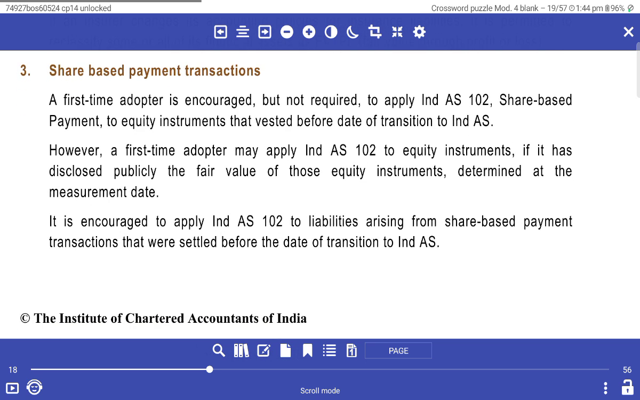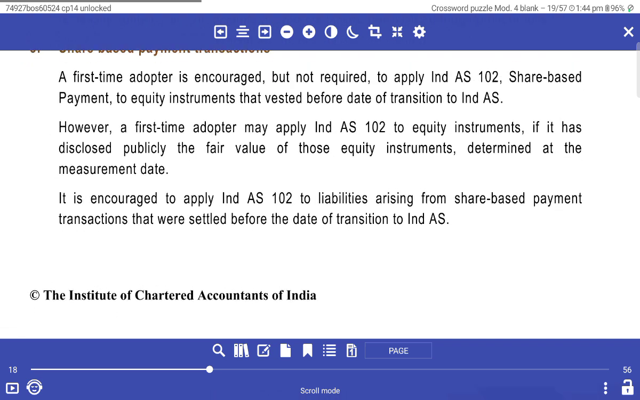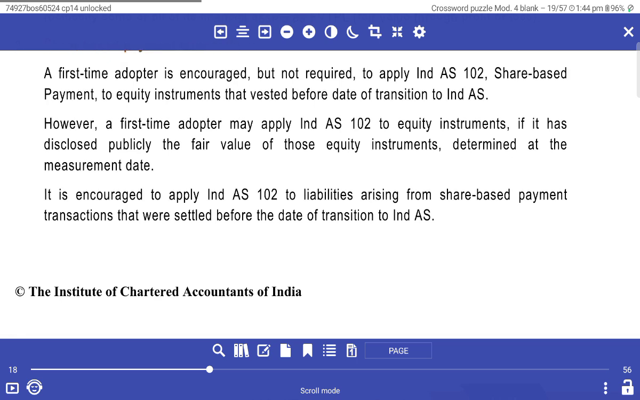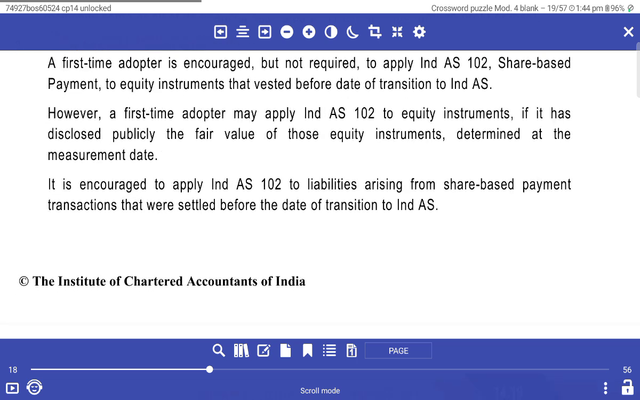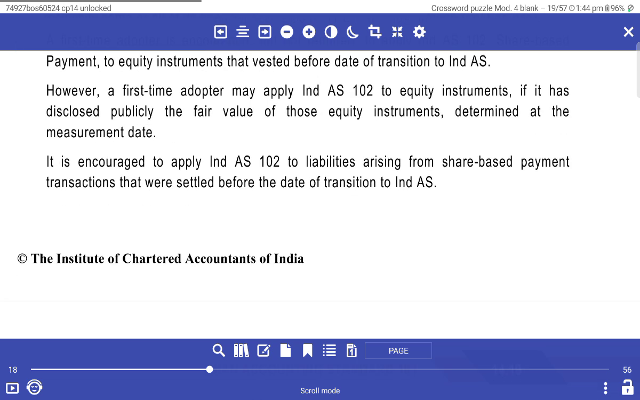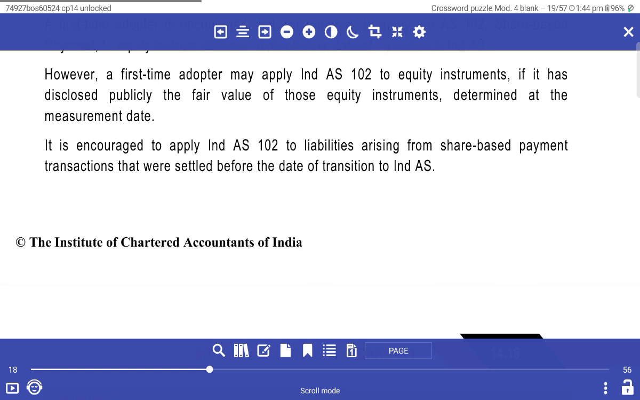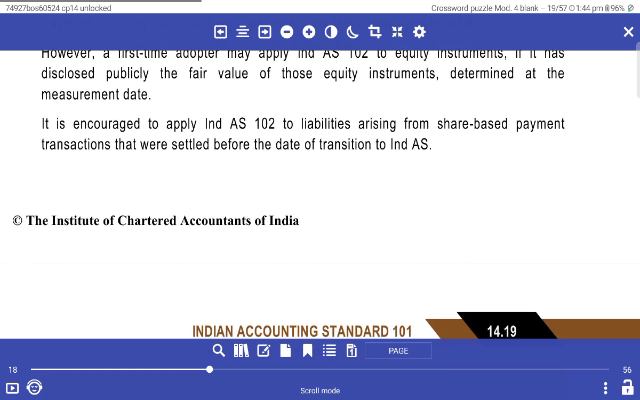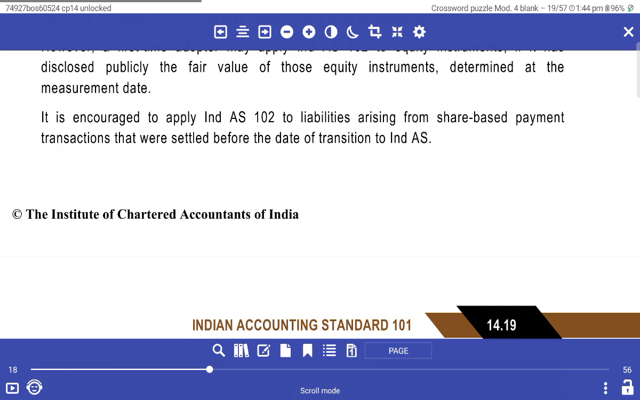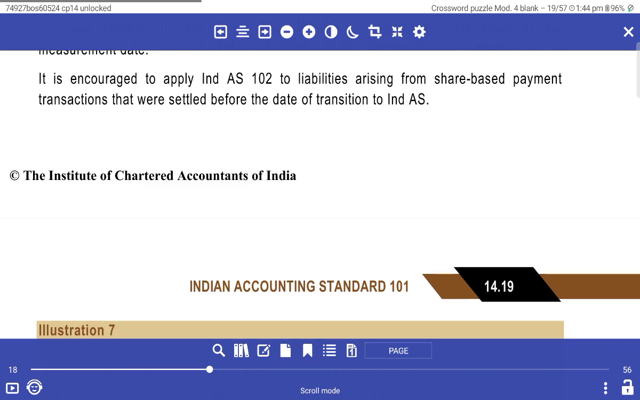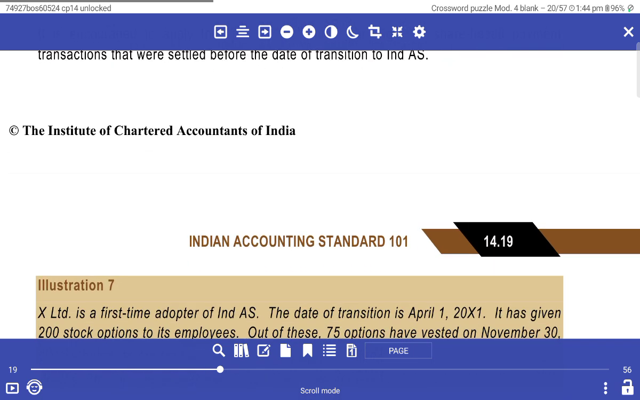Share-based payment transactions: a first-time adopter is encouraged, but not required, to apply Ind AS 102 to equity instruments that vested before the date of transition to Ind AS. However, the first-time adopter may apply Ind AS 102 to equity instruments only if the entity has disclosed publicly the fair value of those equity instruments determined at the measurement date. It is also encouraged to apply Ind AS 102 to a liability arising from a share-based payment transaction that was settled before the date of transition to Ind AS.